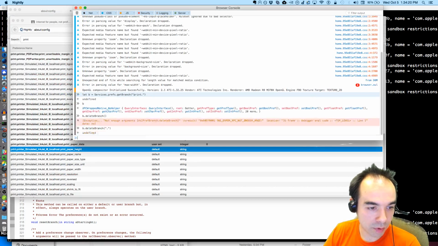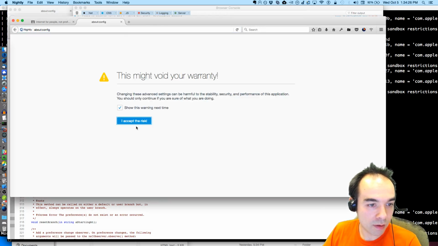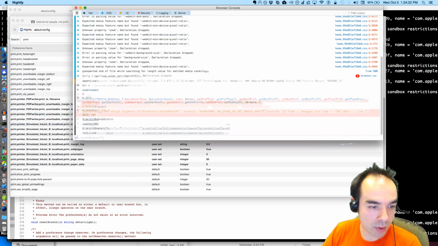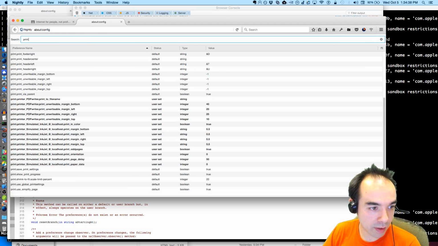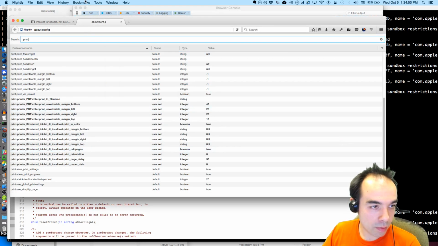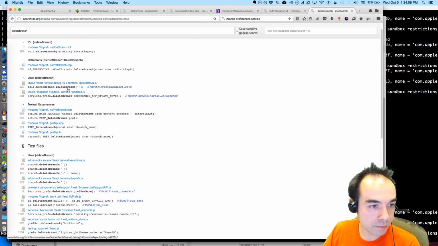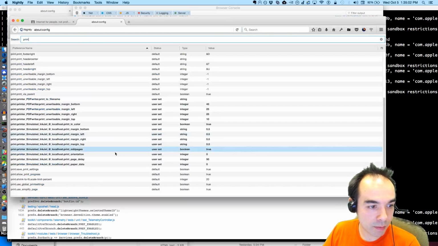Starting at dot. So, did I get rid of any just now? If I do that again, let's search. No, I haven't cleared them. How about delete branch starting at that? Did I clear them? Doesn't look like it. Delete branch starting at printer dot. Nope. Let me look at an example. Maybe I can find one. Delete branch. Empty. That's what people are using. Empty. Delete branch. So print.